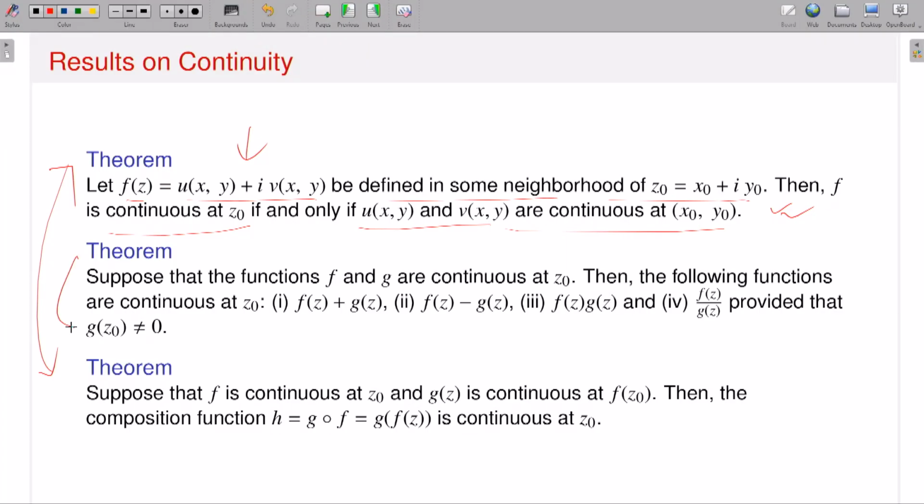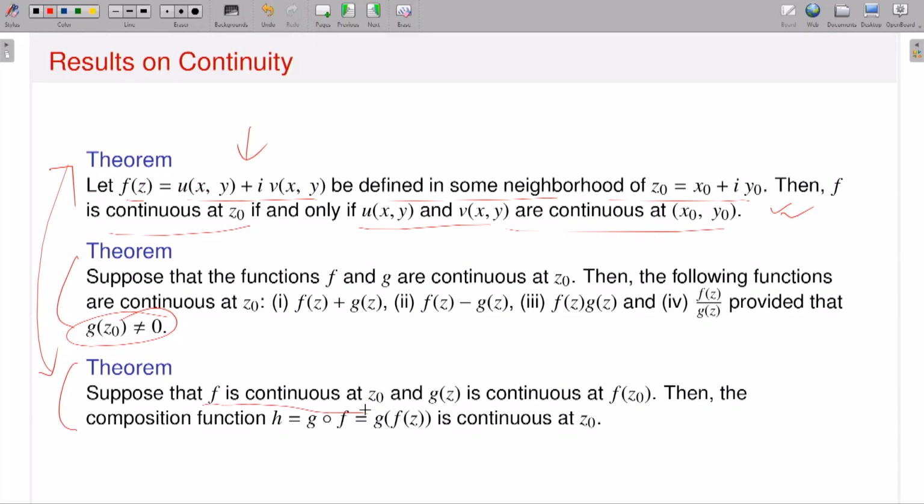That means the sum of two continuous functions is continuous, the difference of two continuous functions is continuous, the product of two continuous functions is continuous, and the division is a continuous function, provided, if I want to talk about continuity at the point z naught, that g of z naught should be non-zero. Okay. One more kind of theorem is there.